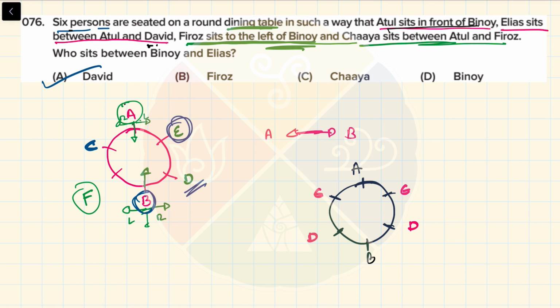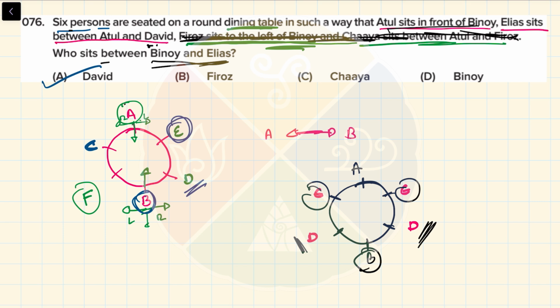Now, let's skip to the final answer. Who sits between Binoy and Elias? Binoy and Elias, David, if this is the case. Binoy and Elias, David, if this is the case. So even if I strike out all this information, even if this information was not there, I could still answer this problem. The answer is David. That's it, guys.